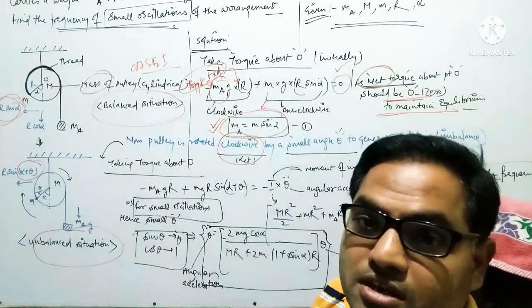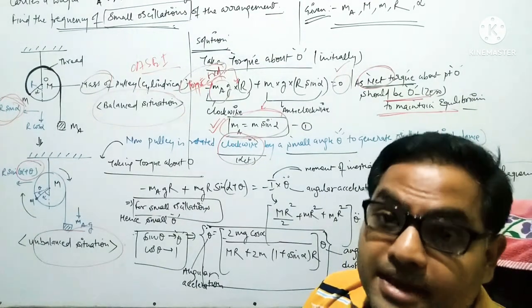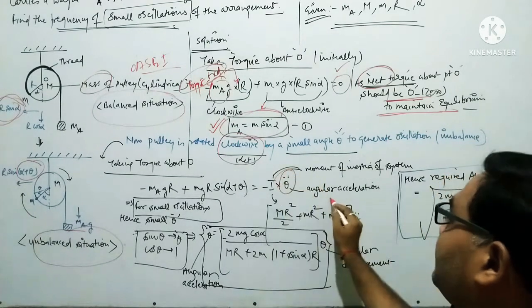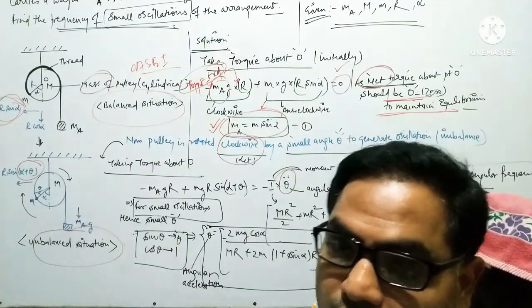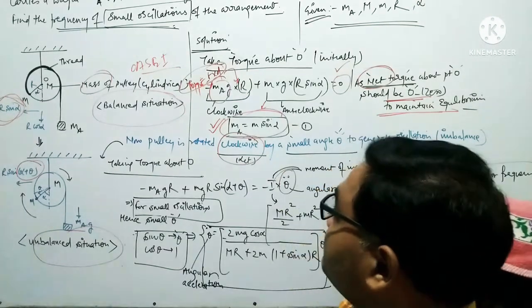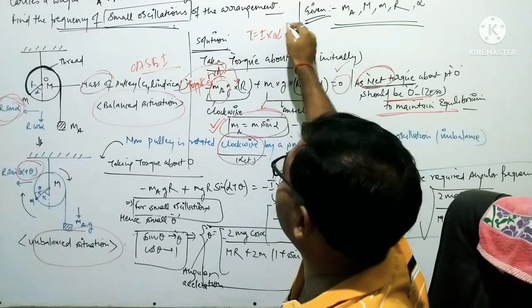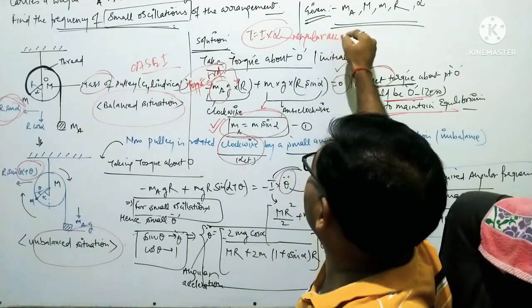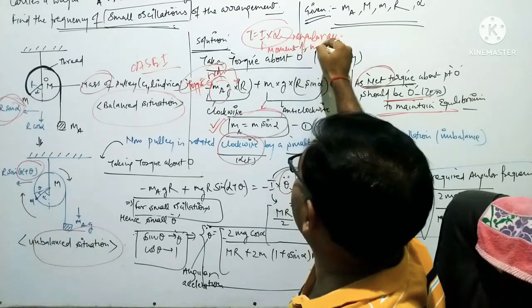Alpha is the angular acceleration. I have not used alpha here because alpha is given in the question as an angle. That's why I have taken theta double dot as the angular acceleration. The terminology is the same, but the notation is different. You can easily read that another definition of torque is I into alpha, where alpha is the angular acceleration and I is the moment of inertia.